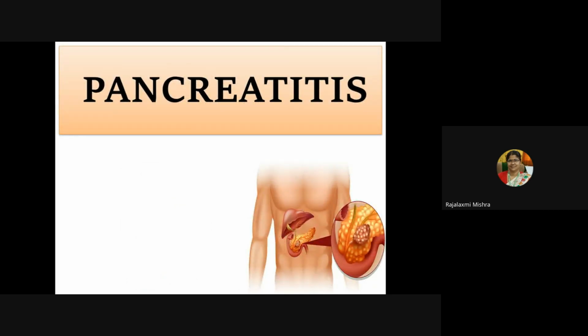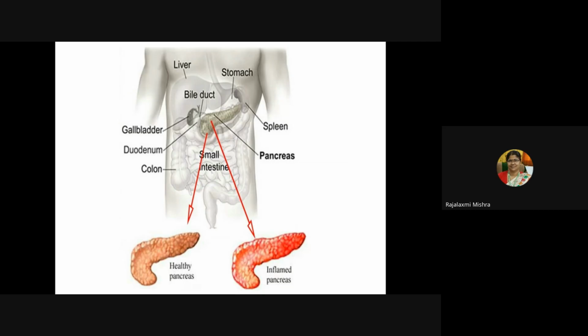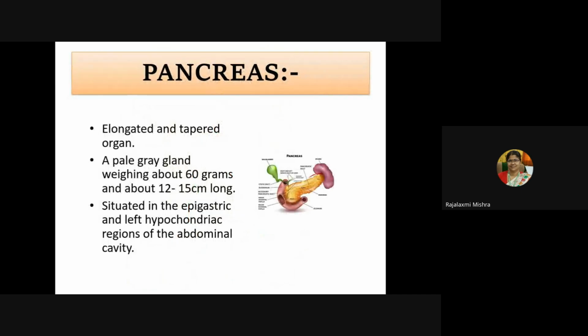Next, you will go for pancreatitis. So you know the pancreas, how it looks. This is a pictorial presentation of a healthy pancreas and an inflamed pancreas. The pancreas is an elongated and tapered organ, a pale gray gland weighing about 60 grams and about 12 to 15 centimeters long. It is situated in the epigastric and left hypochondriac regions of the abdominal cavity.